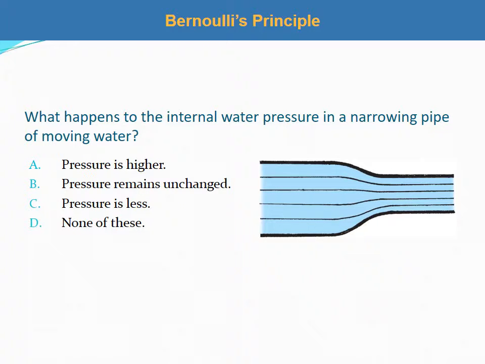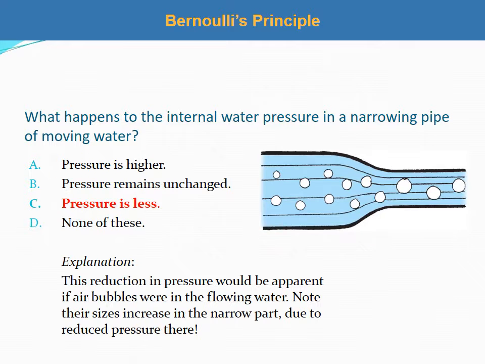What happens to the internal water pressure in a narrowing pipe of moving water? A. Pressure is higher. B. Pressure remains unchanged. C. Pressure is less. D. None of these. C. Pressure is less. This reduction in pressure would be apparent if air bubbles were in the flowing water. Note their size increases in the narrow part due to reduced pressure there.